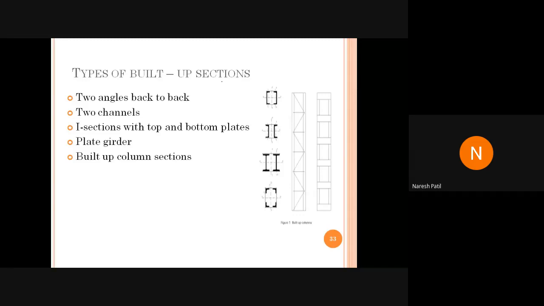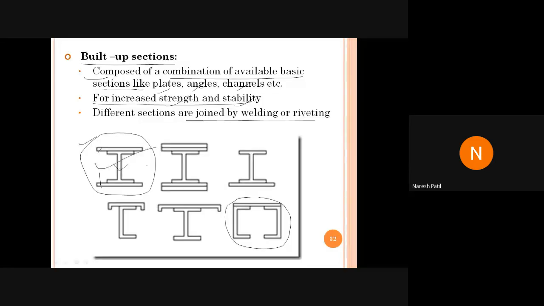See, यहाँ पे types of built-up sections are what? Two angles back to back you can use. Two channels. यहाँ पे देखो 2 चैनल यूज किया है. ओके, यहाँ पे भी देखो 2 चैनल यूज किया है. Then we have I section with top and bottom plates. So this is the example here. I section with top and bottom plate. This is also an example for that.